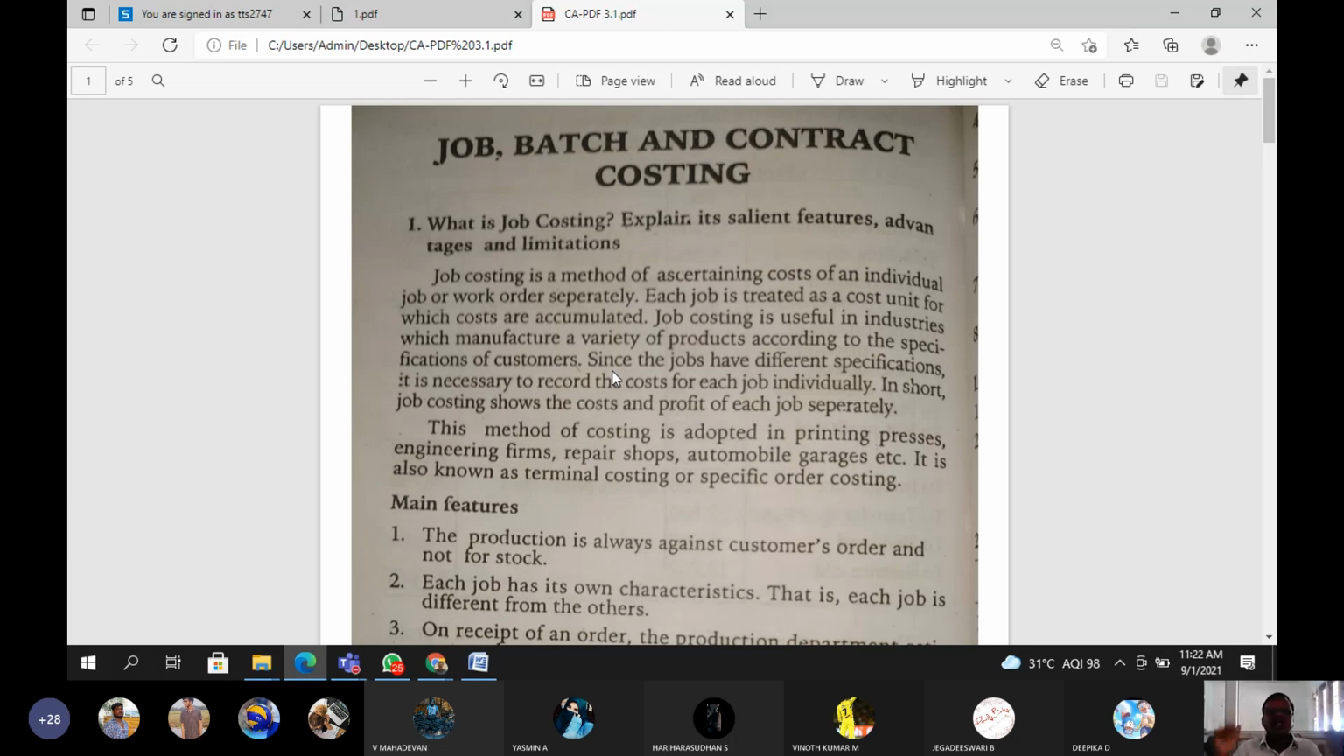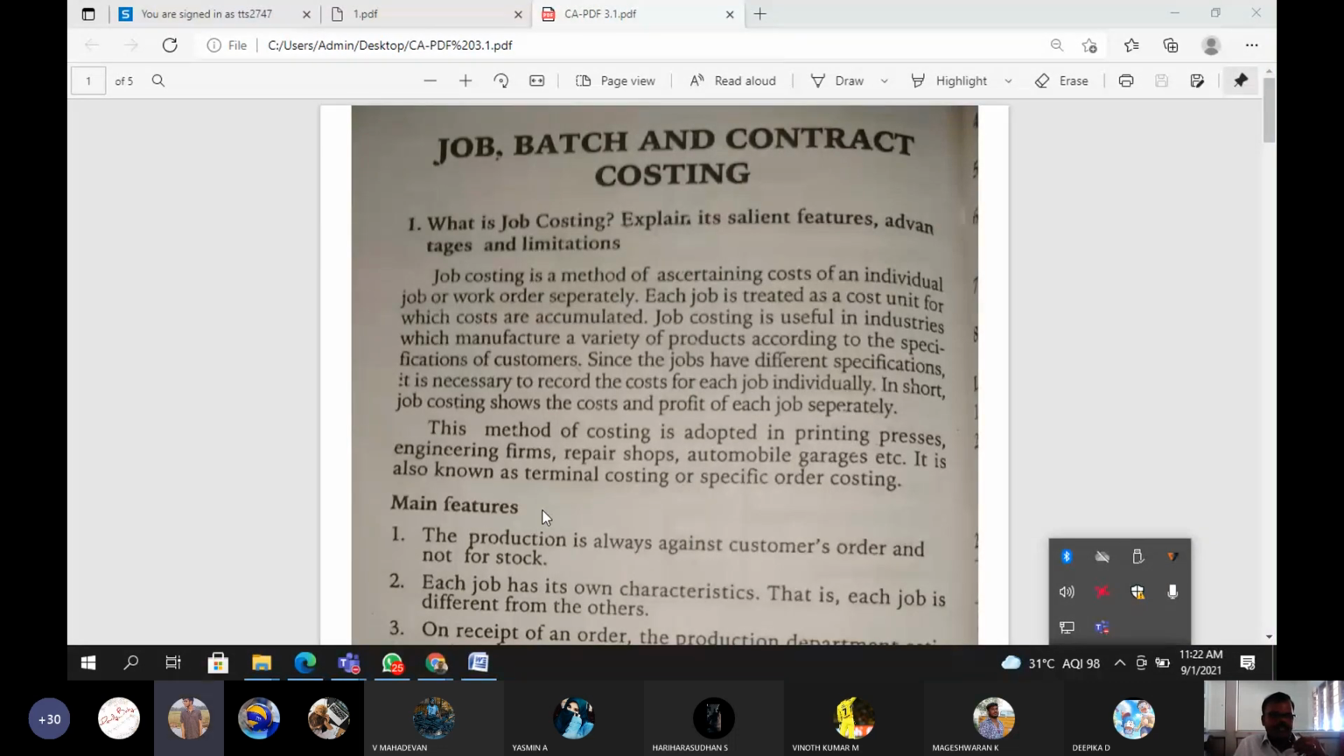Next topic, main features. What are the main features of job costing? Am I audible, guys? Yes, sir. Okay, good. So what are the main features of job costing? Features here means characteristics. What characteristics are involved in the job costing method?